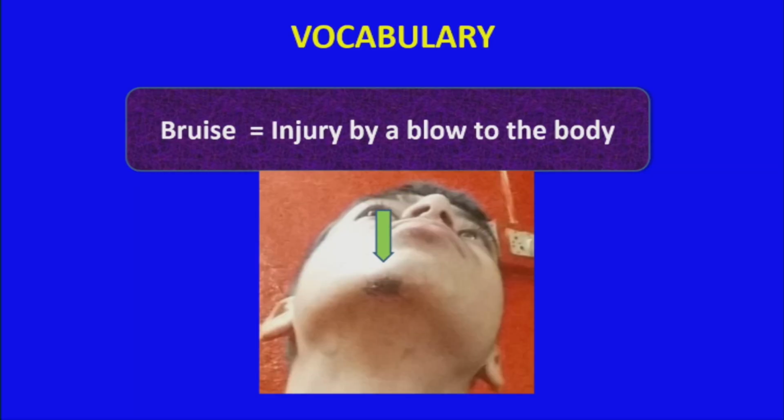Then I just want to give you meanings of that unfamiliar new words to you. Okay? So these are the meanings. First, bruise, injury by a blow to the body.